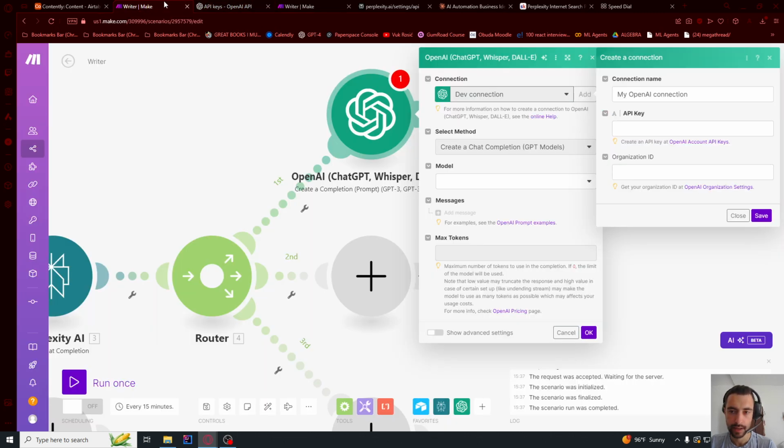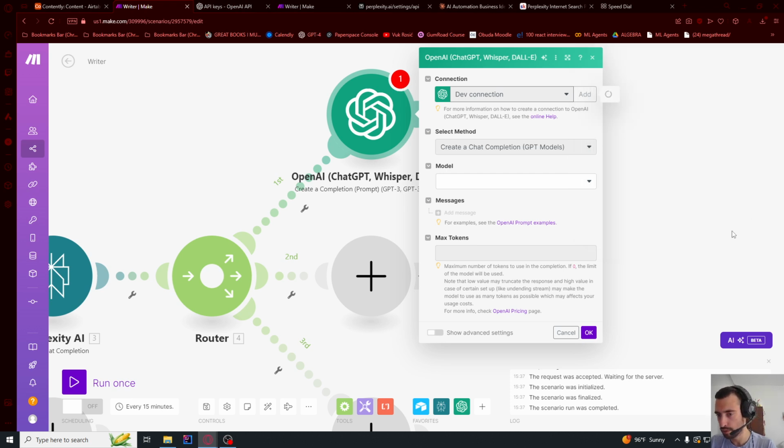Copy this. Let's go back and paste this secret key. And I'm gonna say contently tutorial connection, just so I know. Save. So this will be the article generator. And the model, you can use GPT-4 Omni.